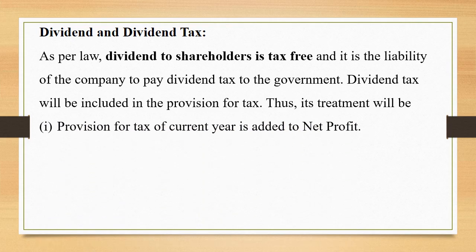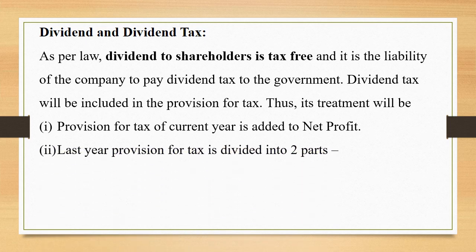Provision for tax of the current year is added to net profit. Last year's provision for tax is divided into two parts, specifically when in the sum you are given dividend and dividend tax: provision for tax and dividend tax.